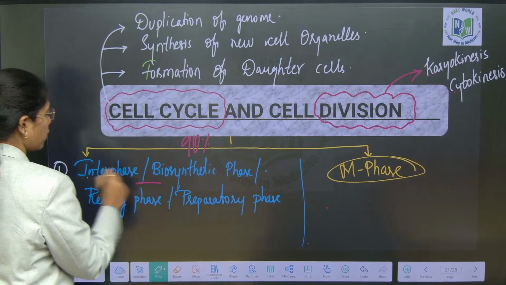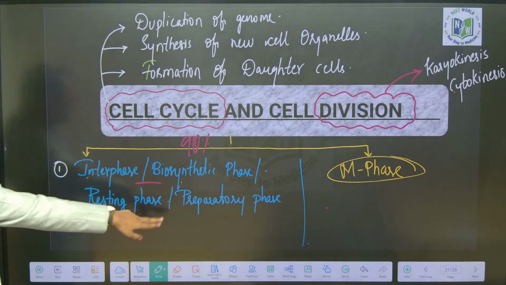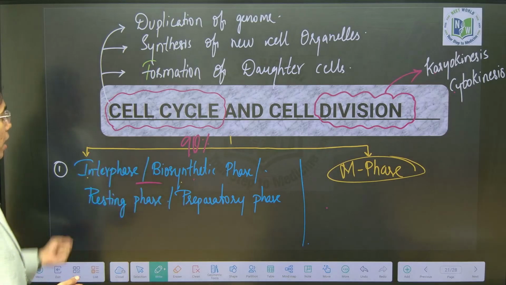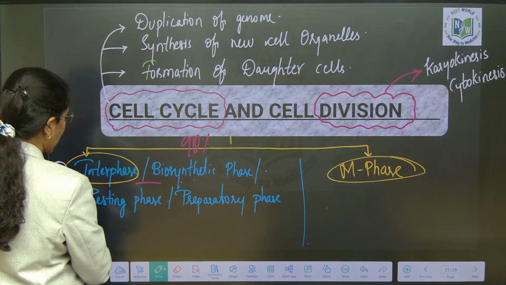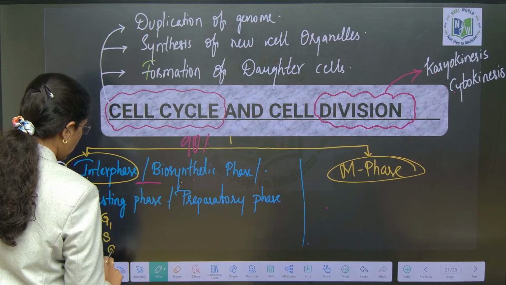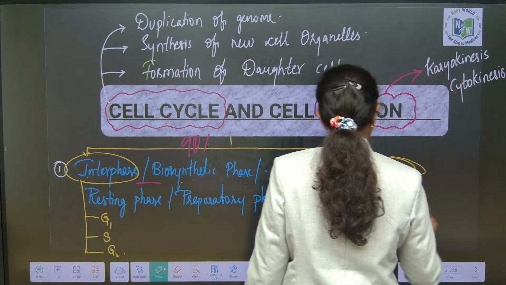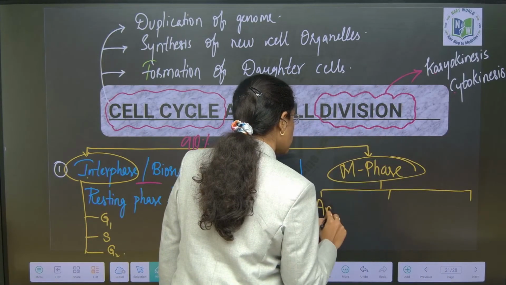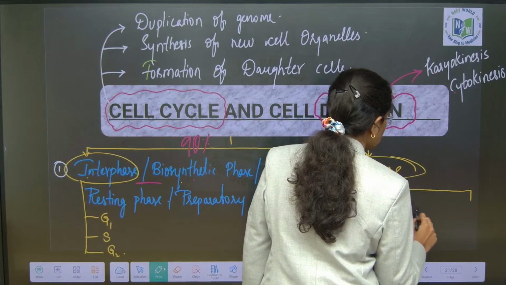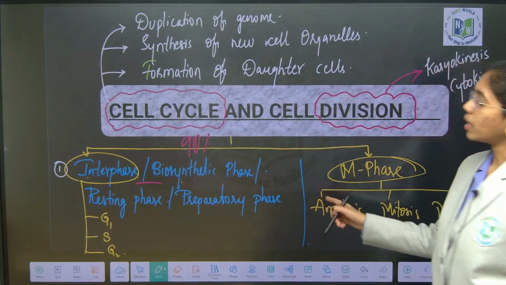So here you see interphase, biosynthetic phase, resting phase, because there is no actual cell division, and it is also called the preparatory phase. Biosynthetic phase because it synthesizes so many molecules. Interphase has 3 subphases: G1 phase, followed by S phase, followed by G2 phase. And M phase can be of 3 types: amitosis, mitosis, and meiosis. I will explain all 3 in brief. Here the flow chart is clear, right?